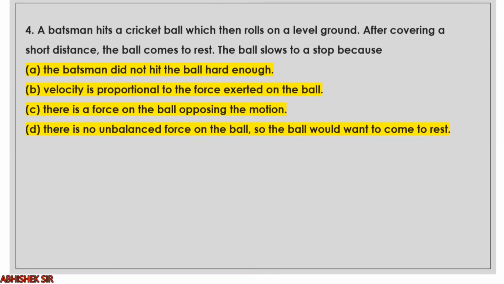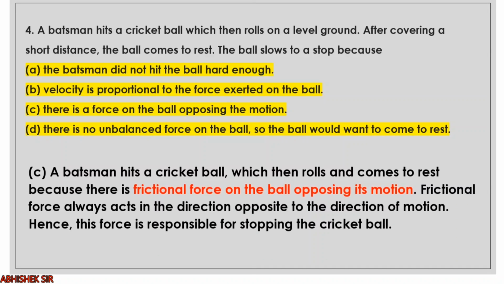Right? So you see option C very carefully. There is a force on the ball opposing the motion, and which force is it? It is a frictional force, right? The cricket ball is moving with the help of the force given by the batsman, but ultimately it will stop because friction is acting opposite to the motion, so it will stop the ball after some distance, right? So frictional force is responsible, so option C is correct.